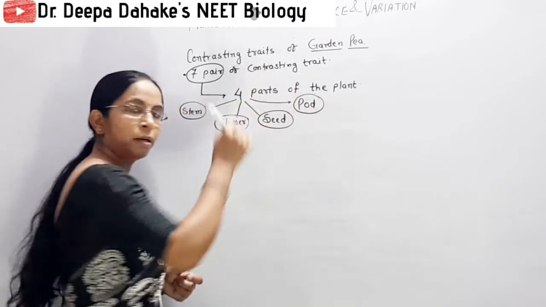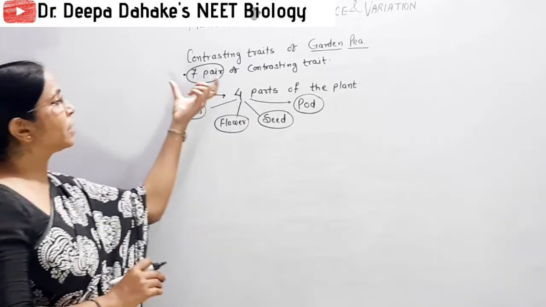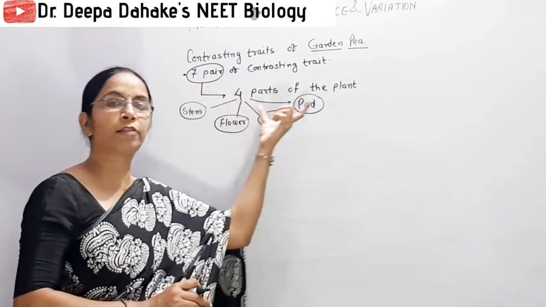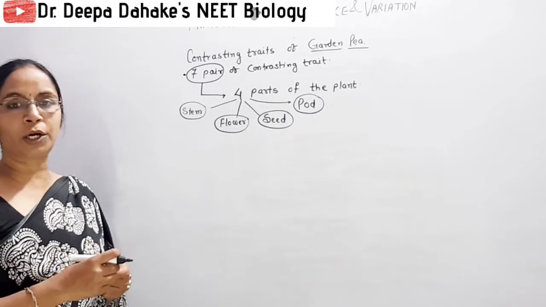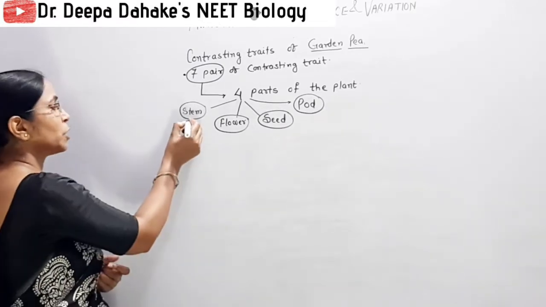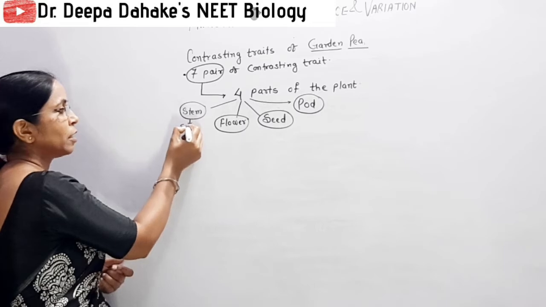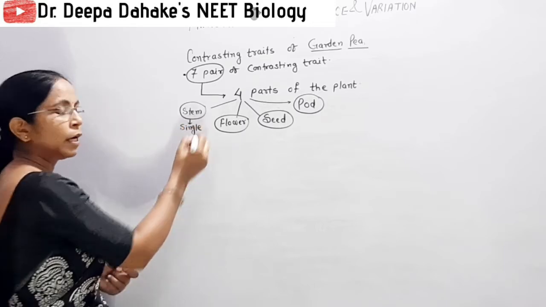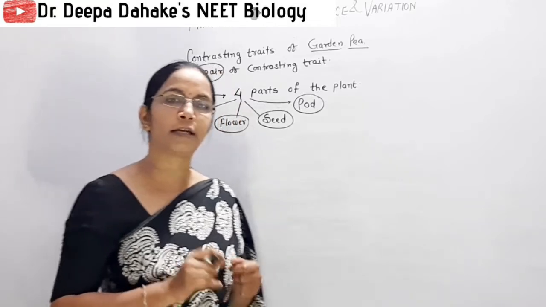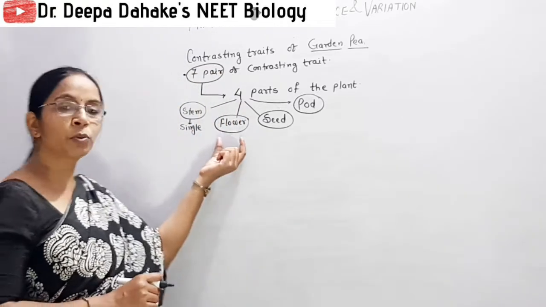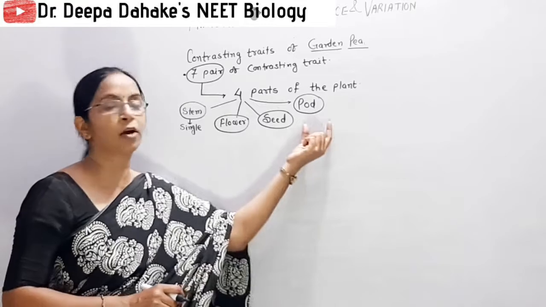Remember these parts. Clear? And when we say 7 pairs related with 4 parts of the plant, how many characters does every part contribute? Stem: the single contrasting trait that we study is the height of the stem, either the plant is tall or the plant is dwarf.